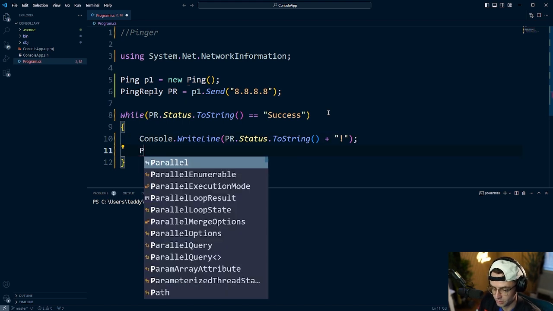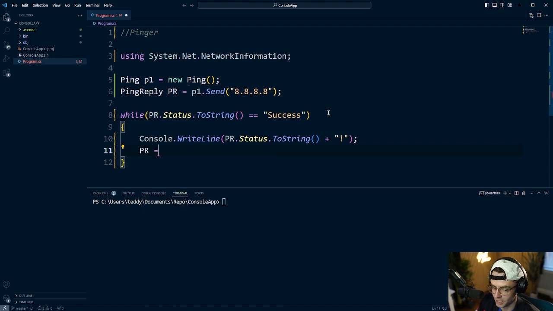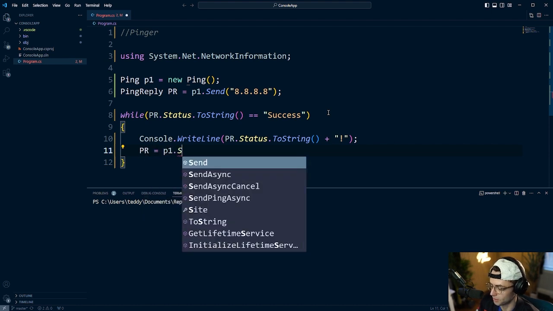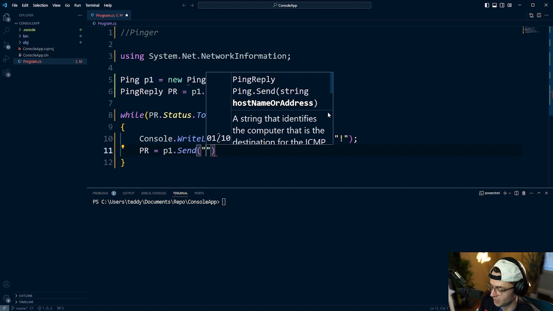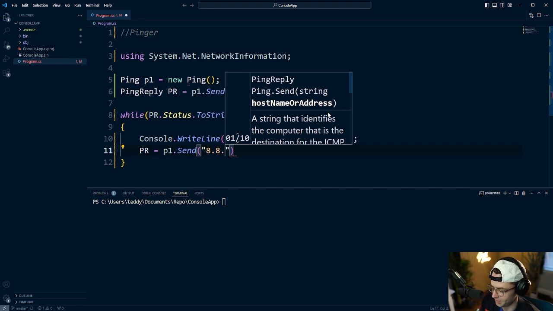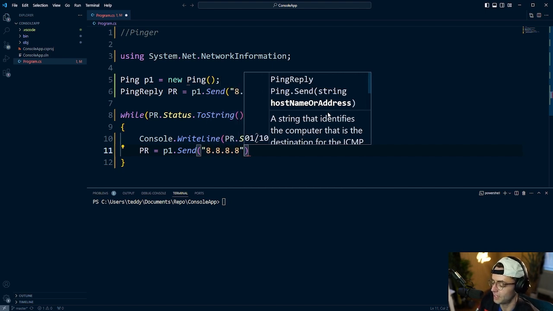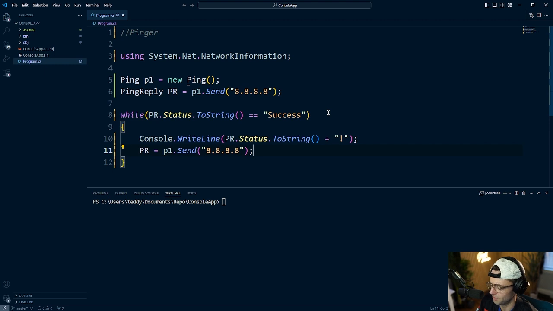And then we're going to go down here, get our PR again, and resend the ping request. When we send the ping request, we want to send it to 8.8.8.8. I would stick with Google's DNS servers. You have to be careful about sending random ping requests to servers. They may think that you are a nefarious individual. So let's just make sure that we're sending it to Google's server.